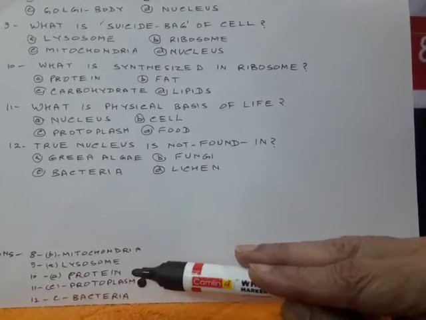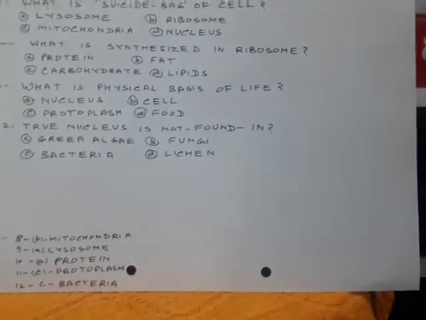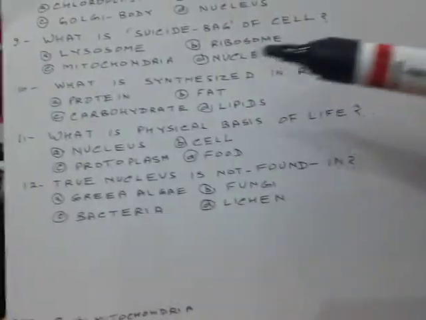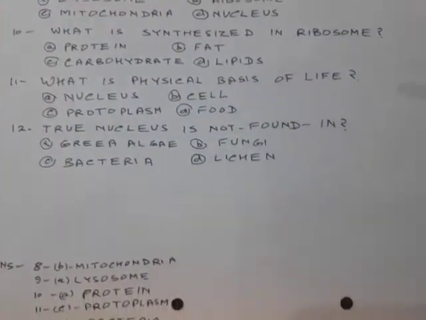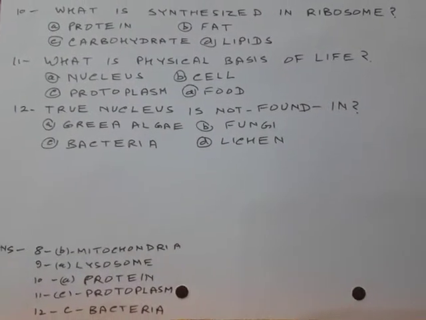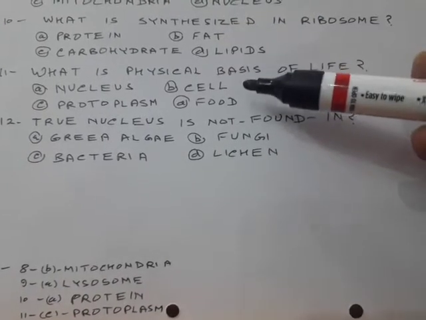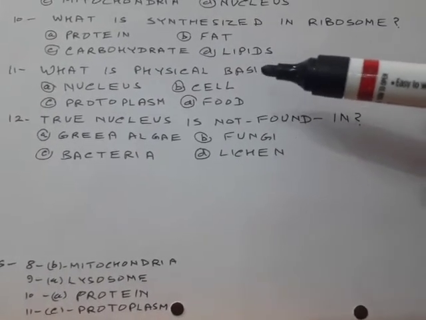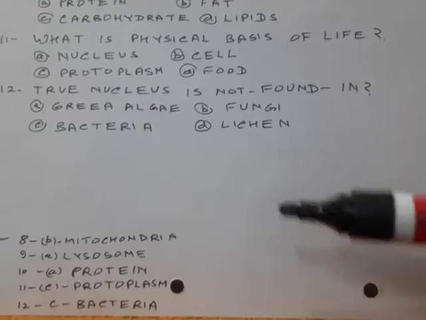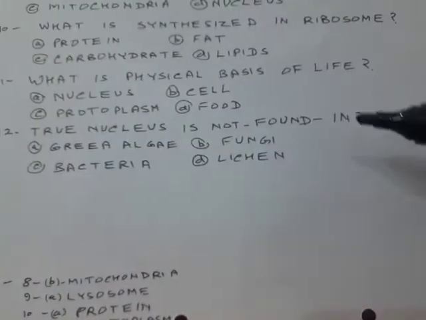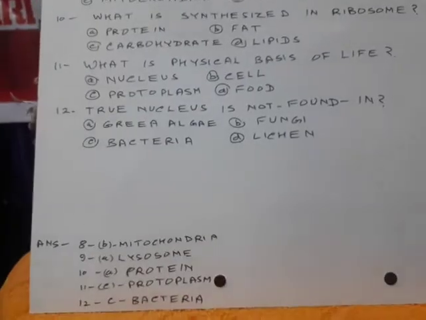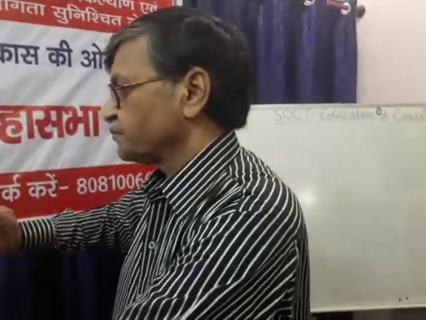But here you will have to consider it. If the options have protoplasm, you will have to tick protoplasm. But nowadays, not protoplasm but DNA is considered the physical basis of life. So if in the options you have DNA, you will have to tick DNA. True nucleus is not found in bacteria. So this way you can practice whatever you have studied.